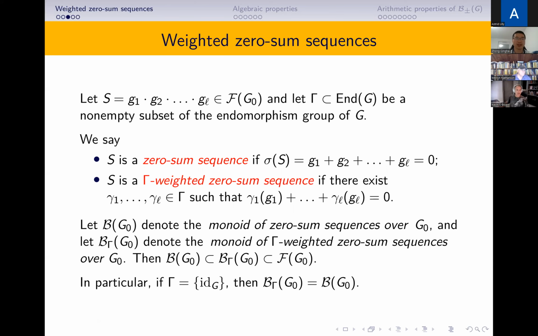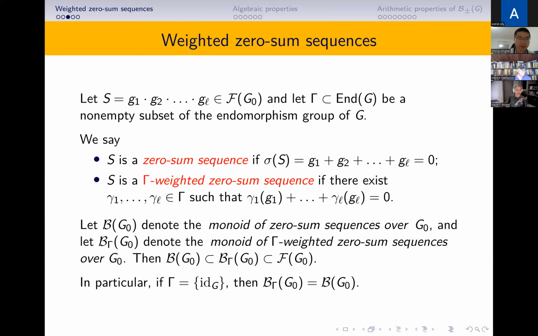We denote by B(G0) the monoid of all zero-sum sequences over G0, and by B_Gamma(G0) the monoid of Gamma-weighted zero-sum sequences over G0. It is natural that B_Gamma(G0) is a subset of F(G0), the set of all sequences over G0.